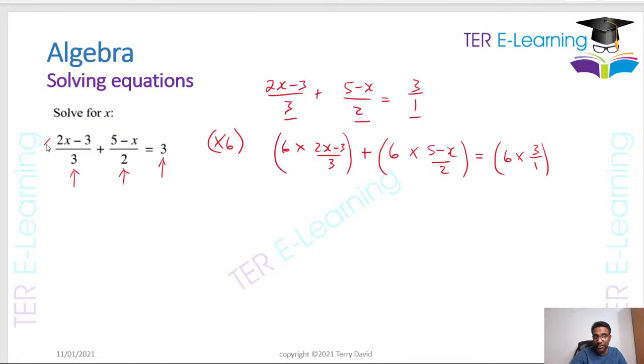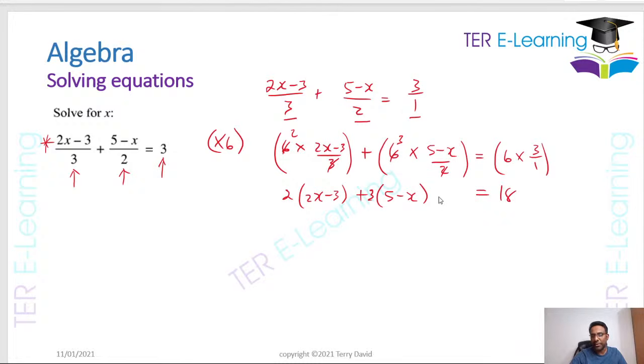Now this is a challenging question for many students. So what I'm going to do now, this 3 can go into the 6 2 times. So therefore this is going to be 2 open brackets 2x minus 3. I'm going to put back my plus sign. This 2 can go into the 6 3 times. And this is going to give me 3 open brackets 5 minus x, equal sign, under the equal sign, 6 times 3 is 18.